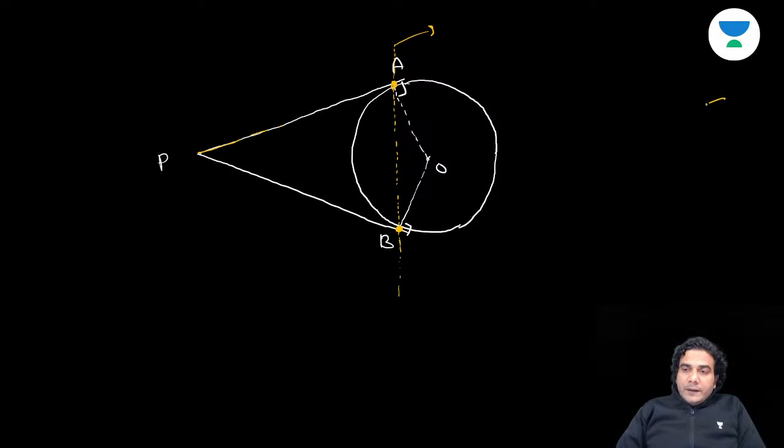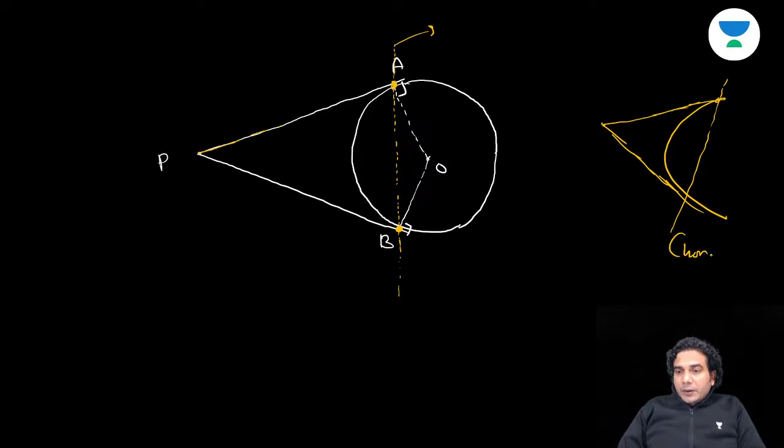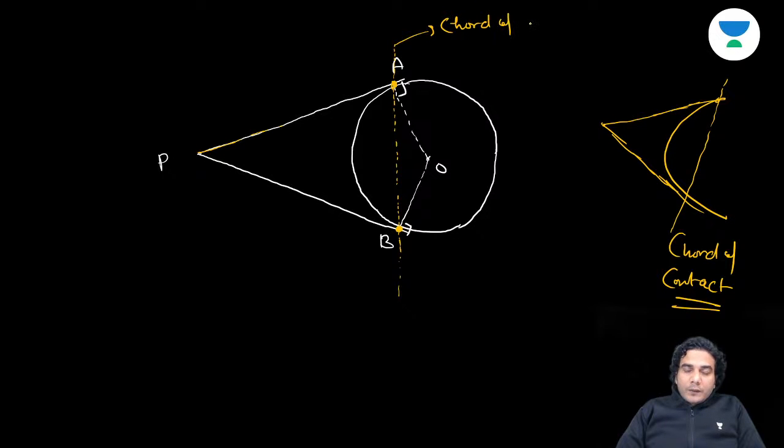So in any curve, if it is a parabola and you draw two tangents from an external point, and you join these points of contact, this line is called the chord of contact, okay? Is that okay? So we'll come to the equation of this line later. First, we are trying to understand a few other points.